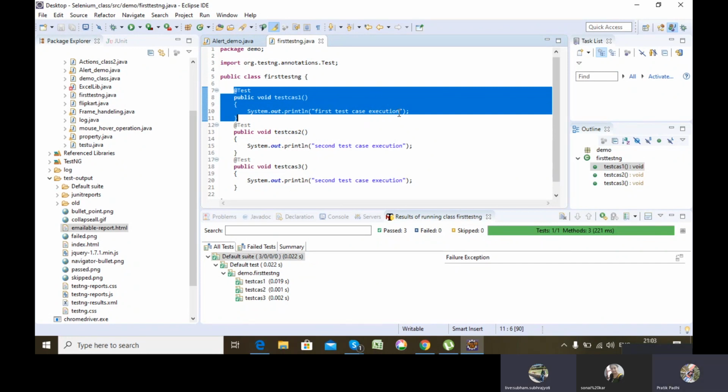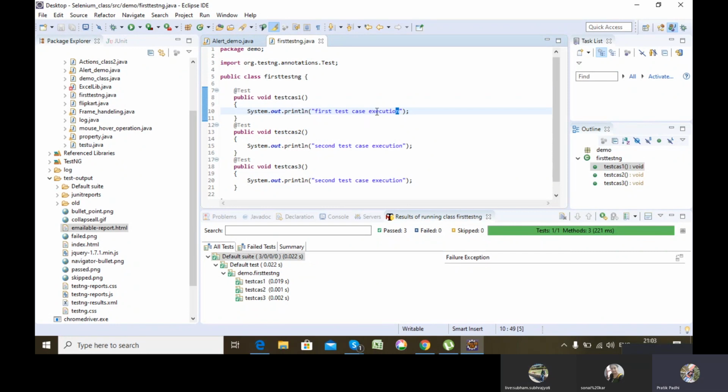Let's say the first test case is place an order for laptop. Second is place an order for mobile.